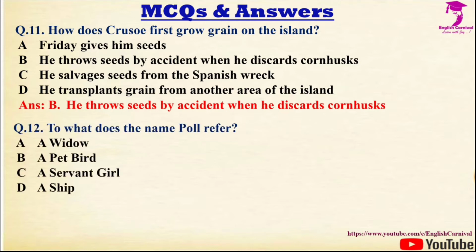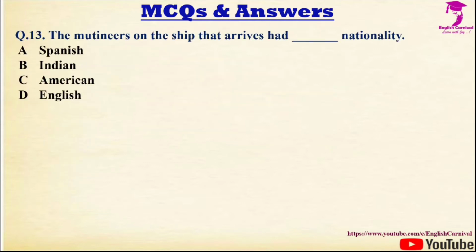Question number 12 we have, to what does the name Paul refer? Options are A, a widow, B, a pet bird, C, a servant girl, and D, a sheep. Correct answer is B, and it is a pet bird. Question number 13 we have, the mutineers on the ship that arrives had dash nationality. Options are Spanish, Indian, American, English. Correct answer is D, and it is English.